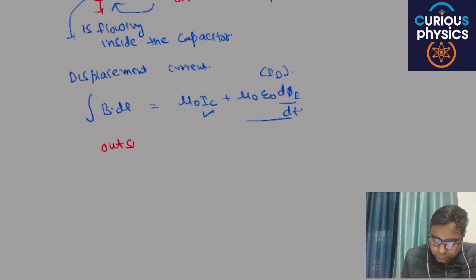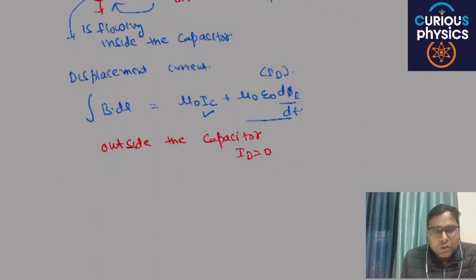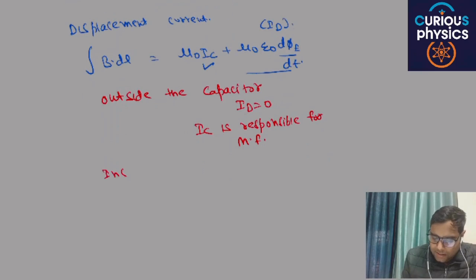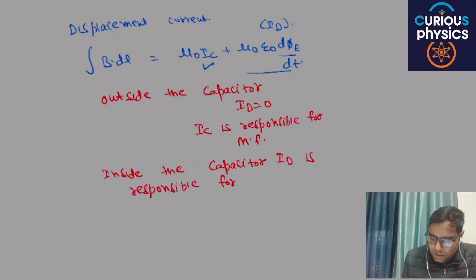Are you able to understand my point or not? Outside the capacitor, ID is equal to 0, and conduction current is responsible for magnetic field, and inside the capacitor, ID is responsible for magnetic field.